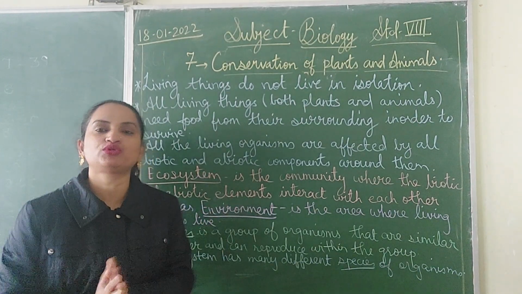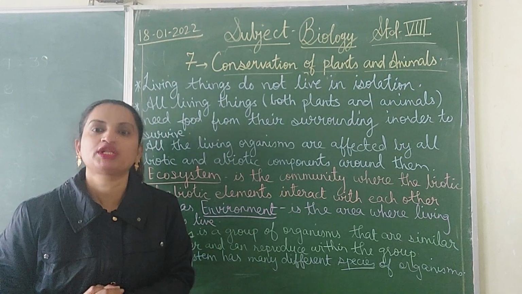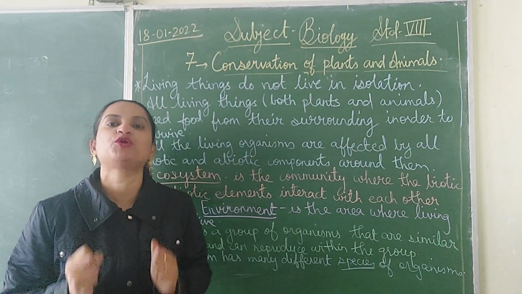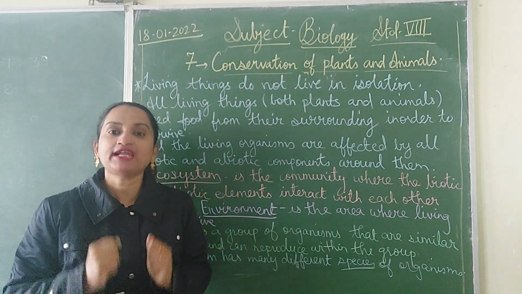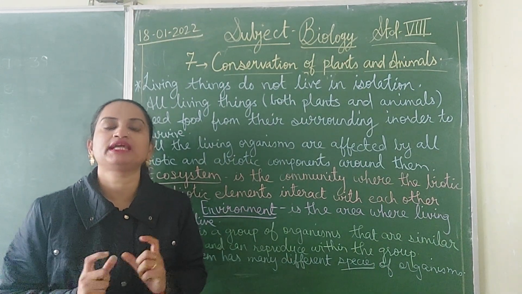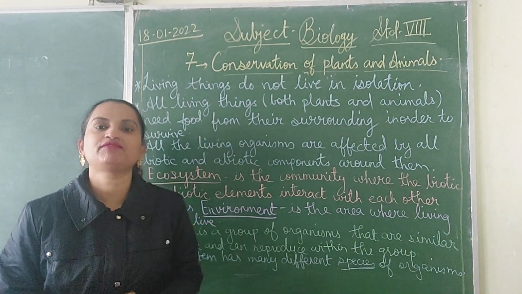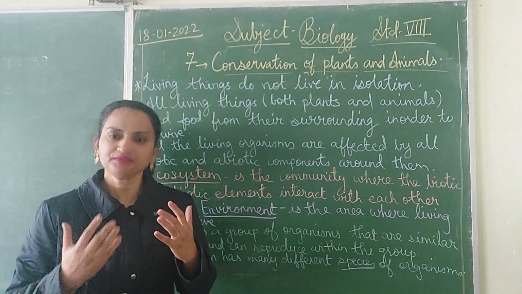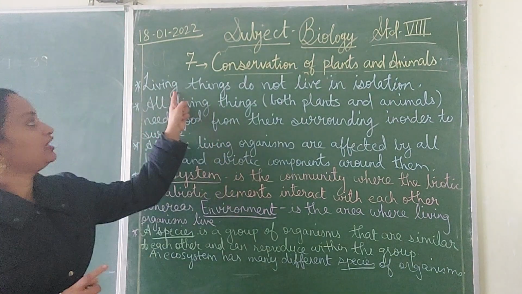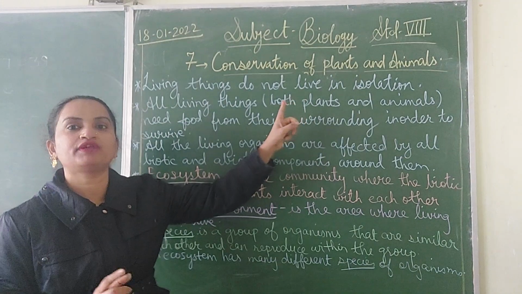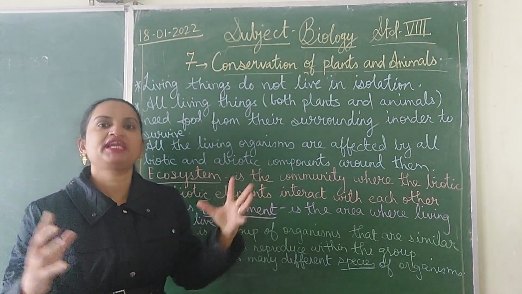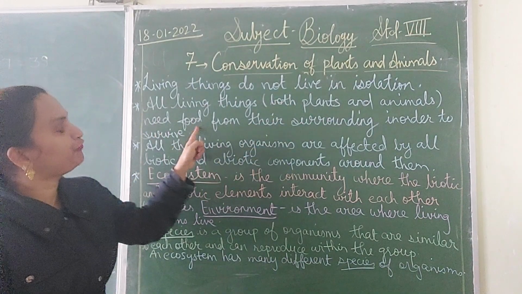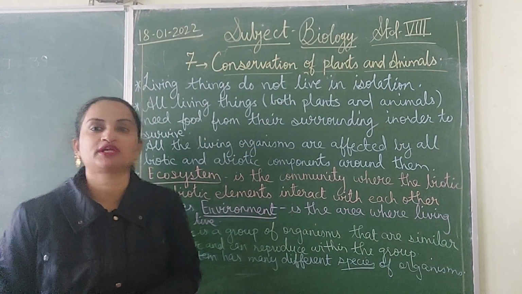But as we all know, we, the human beings, are social animals. We can't isolate ourselves from others. We always want to be in a group. Yes? And as we all know, the biotic and the abiotic components in the environment, the things that surround us, they help each other. So the living things do not live in isolation. They always like to be in a group. All living things, both plants and animals, need food from their surroundings in order to survive.